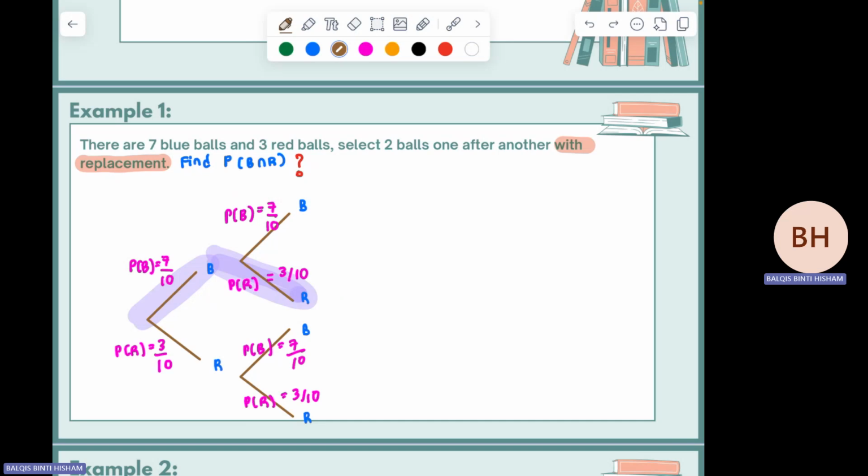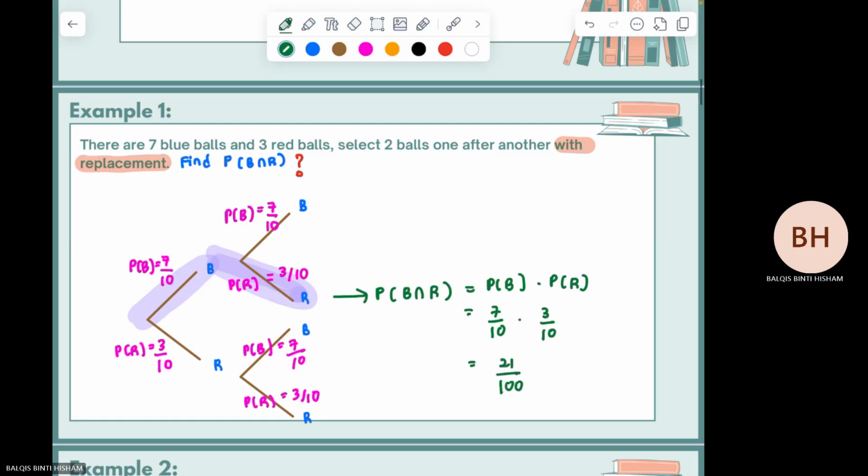This one will be probability of blue color ball intersect the red color ball. You just multiply these two values. But madam write the notation first. So the first one is PB. The second one is P red color. So you just multiply 7 over 10 with 3 over 10. So the answer will be 21 over 100.